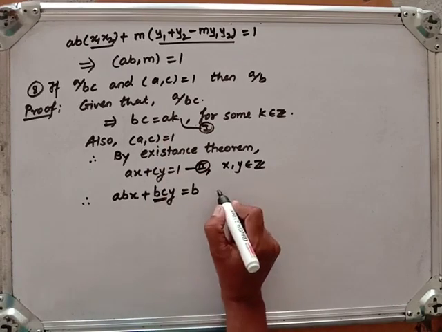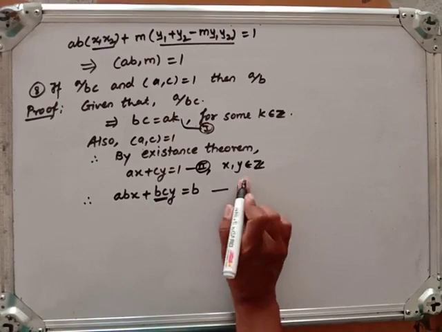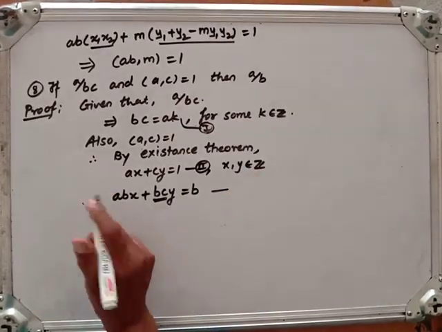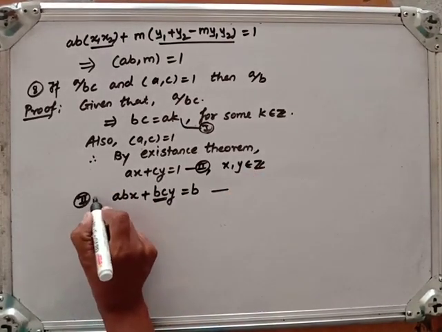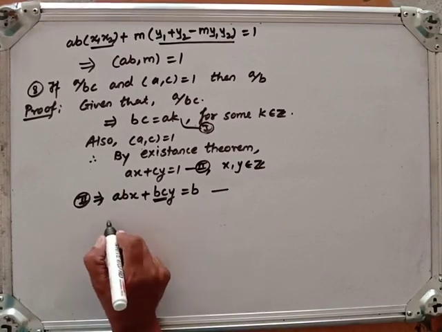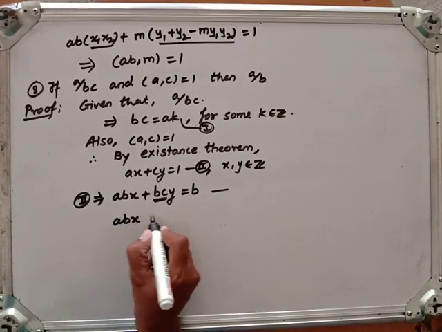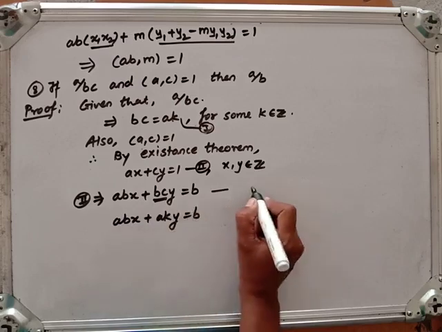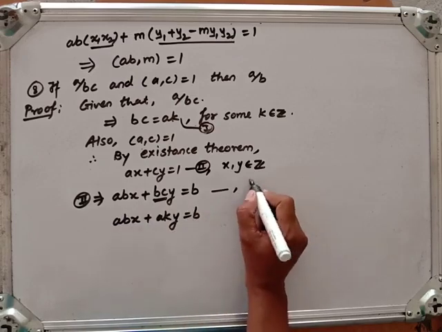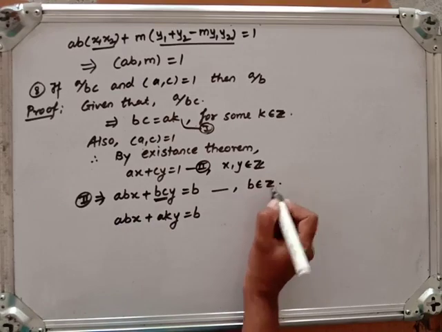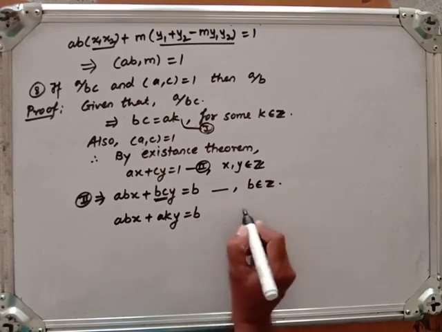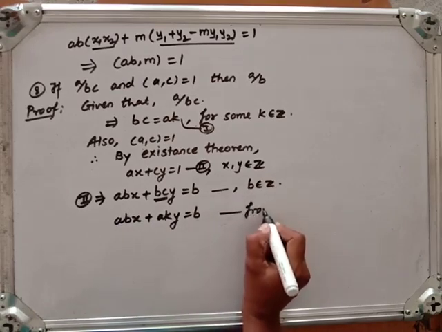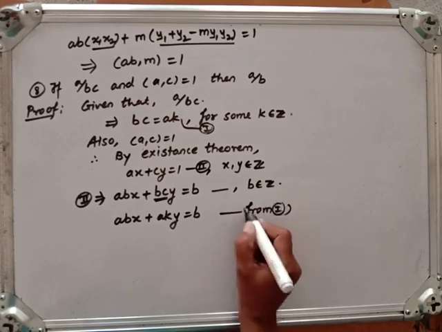So this implies ABX plus AKY is equal to B. Here we have multiplied by B, and B is also an integer. Now this is from 1.